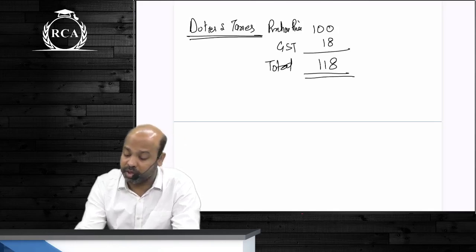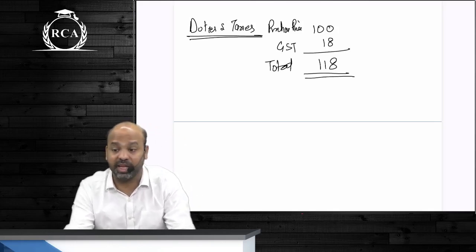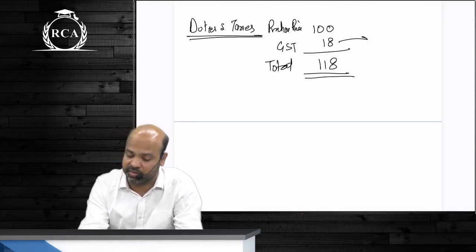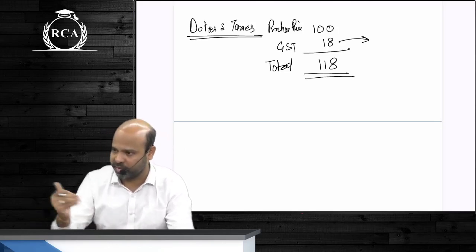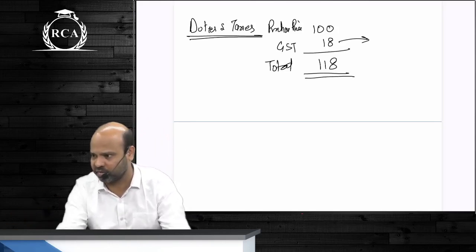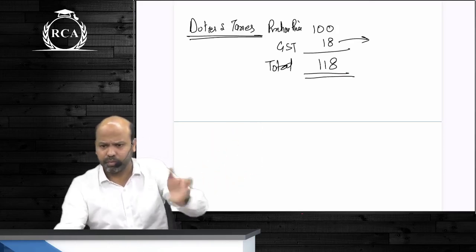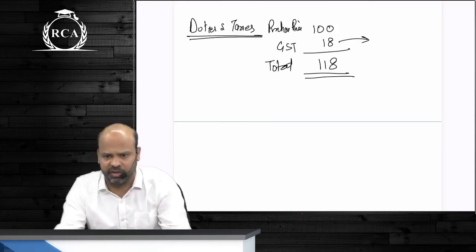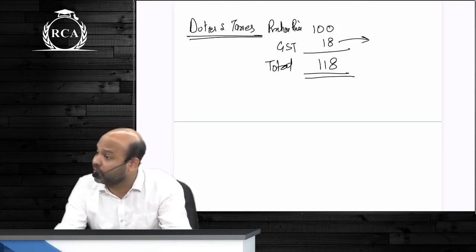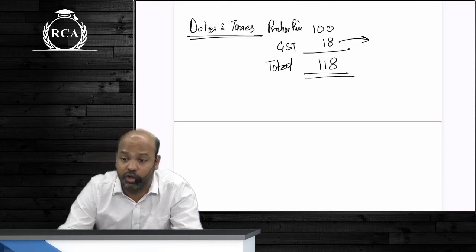Now, for a business entity guys, they can claim credit of the taxes paid. For us beta, there is no credit of the taxes paid. If you go and buy a cell phone today as such guys, you will not get any refund of the taxes paid guys. If you are not getting refund of the taxes paid as such beta, then the entire price paid is your cost.